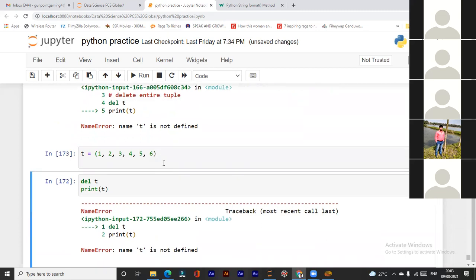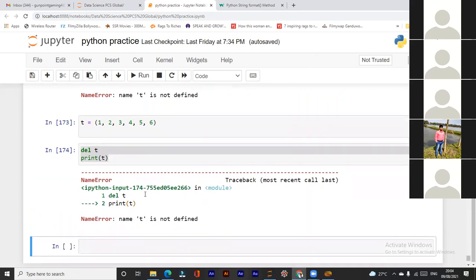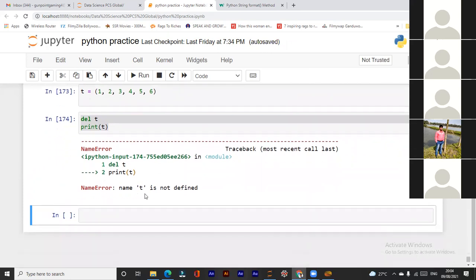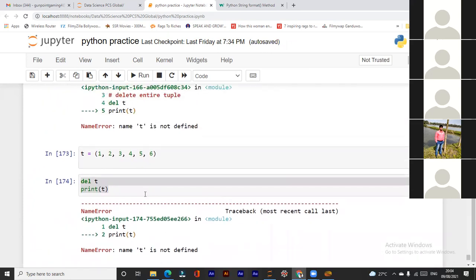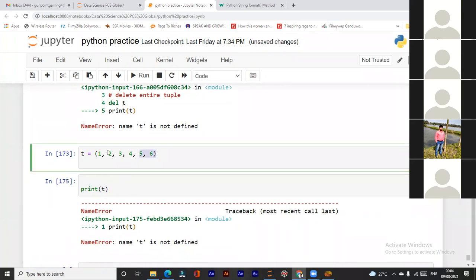T is already deleted, del T is there now. Then you print T, and it's still not defined. It's not working because T is deleted here. You can print T first, then delete.